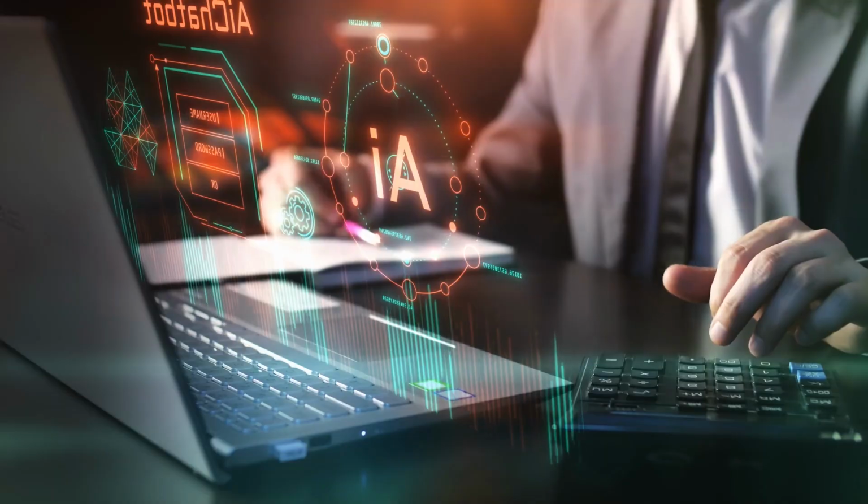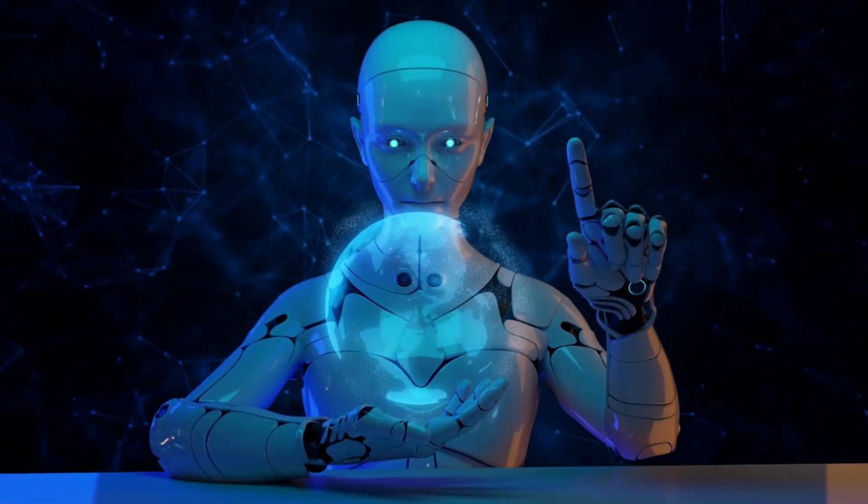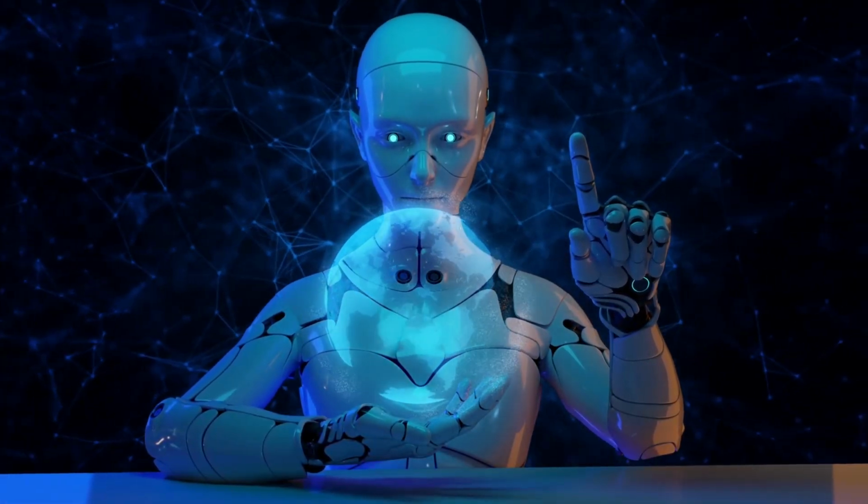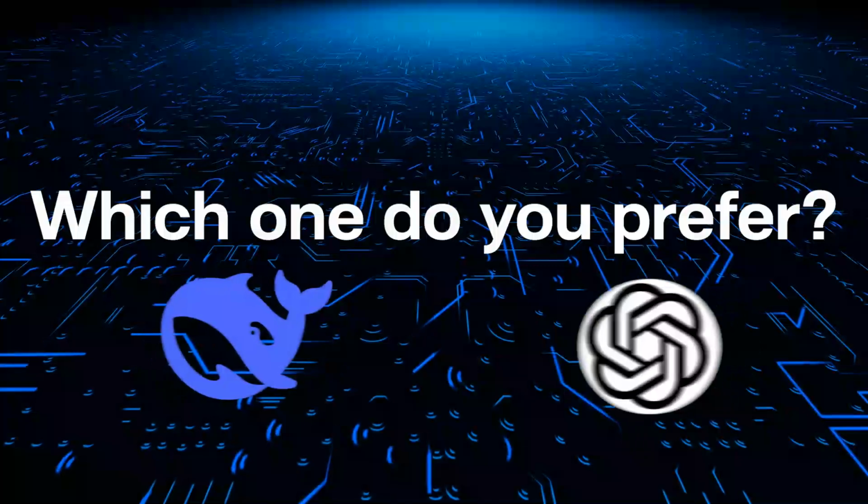But as AI continues to advance, we might see these models grow even closer in capability. Which one do you prefer?